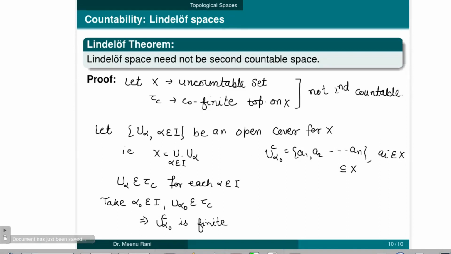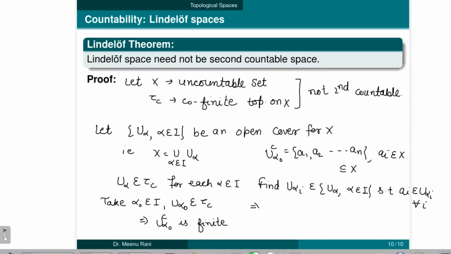Now X is equal to the union of U alphas, so here we can find each U alpha from the U alpha collection, such that Ai belongs to U alpha i, for all i.